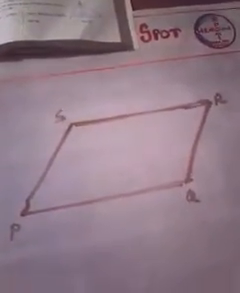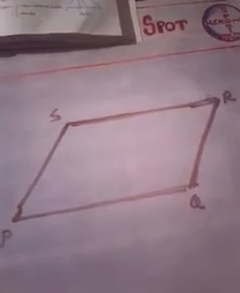Just draw a parallelogram PQRS first. So this is a parallelogram PQRS. The farmer's field is in the shape of that. A farmer was having a field in the shape of a parallelogram PQRS.